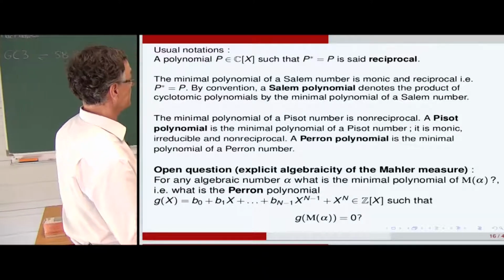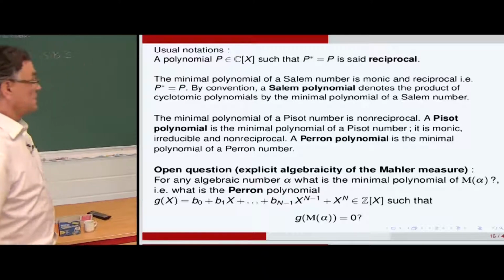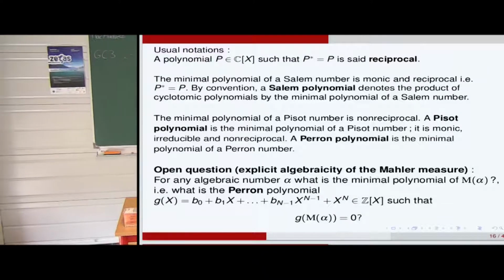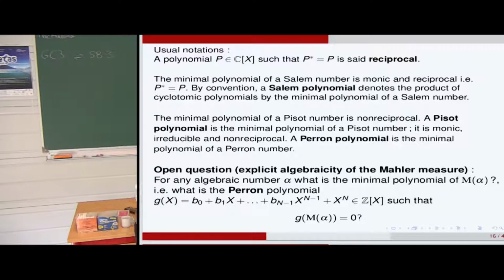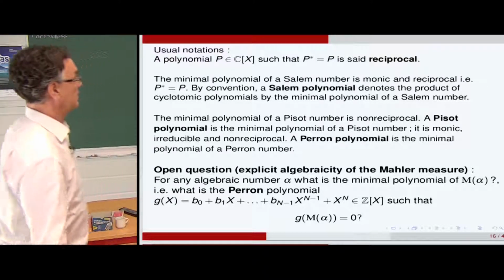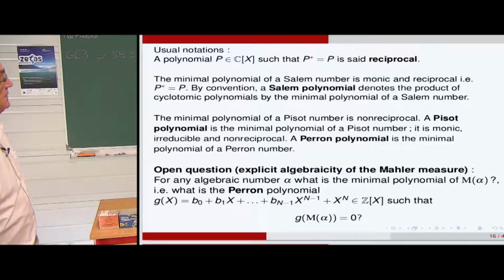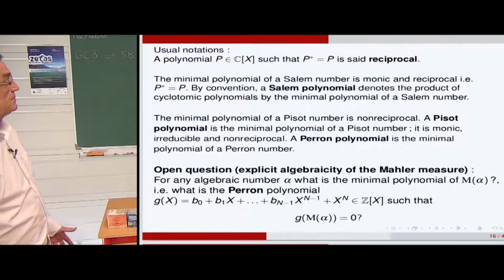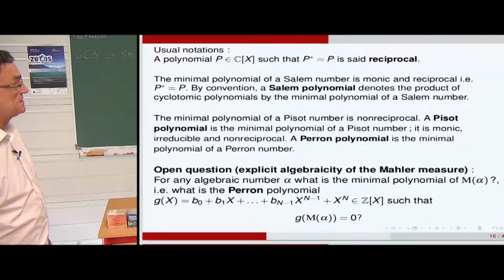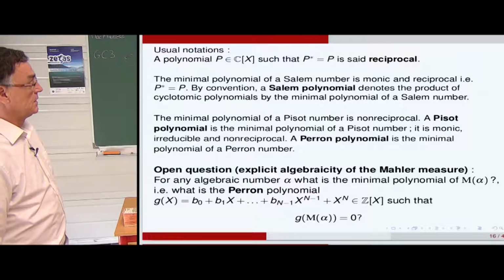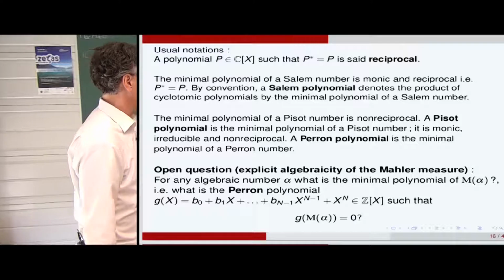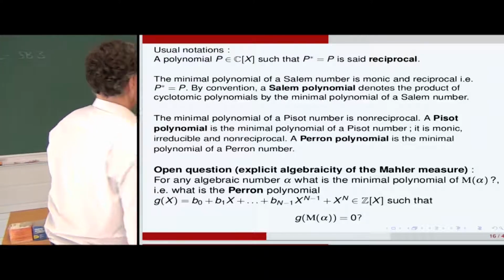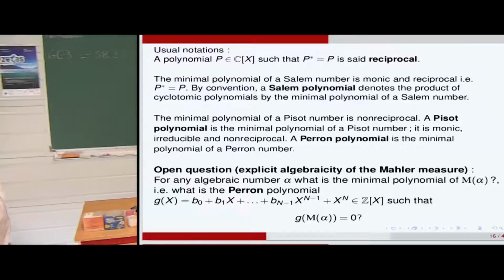So it's not necessarily irreducible. It's extremely convenient in many problems. And in the dynamics, it comes also in the decomposition of the dynamics. We will see that. The minimal polynomial of a Pisot number is non-reciprocal, necessarily. A Pisot polynomial is a minimal polynomial of a Pisot number. And a Perron polynomial is a minimal polynomial of a Perron number.